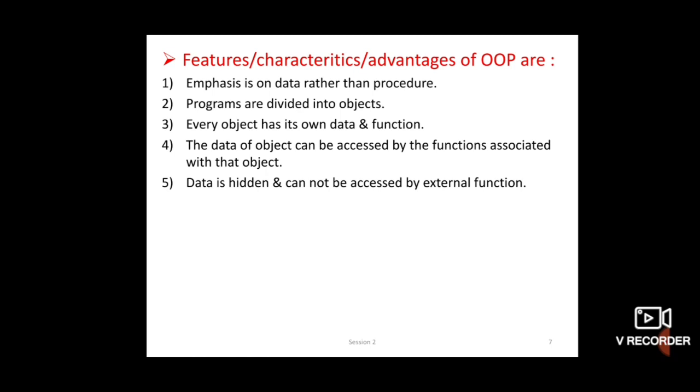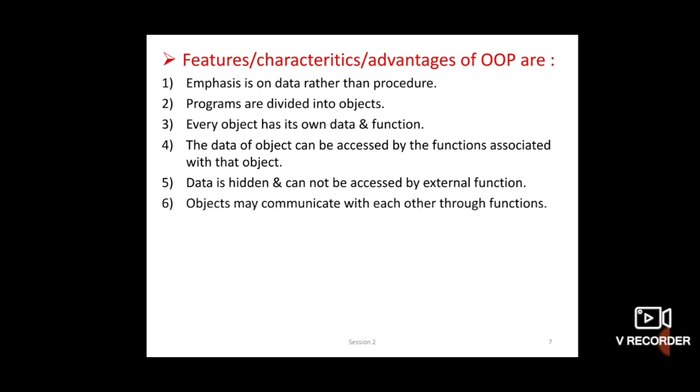So in procedural language data is not safe, but in object oriented programming language, data is hidden. The data can't easily be passed to another function, but in procedural language, data is passed easily from one function to another. This facility is not available in object oriented programming language. So data is hidden in object oriented programming language.